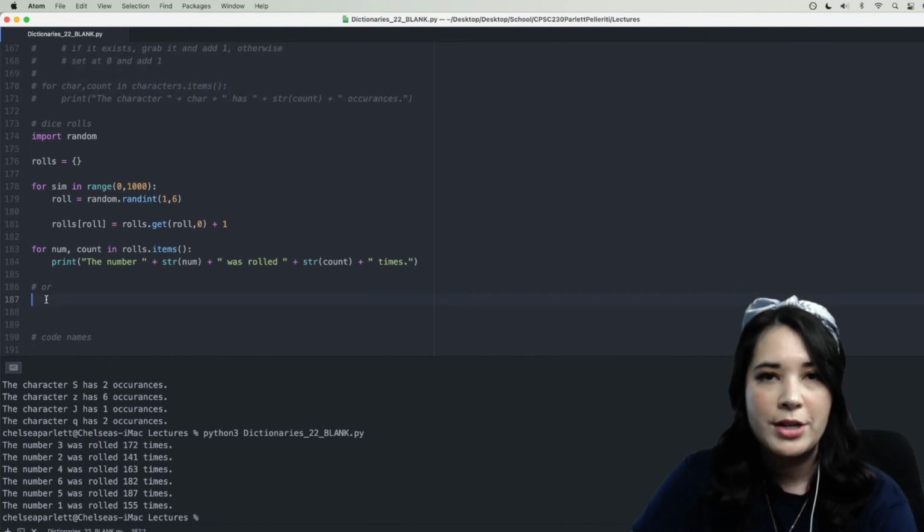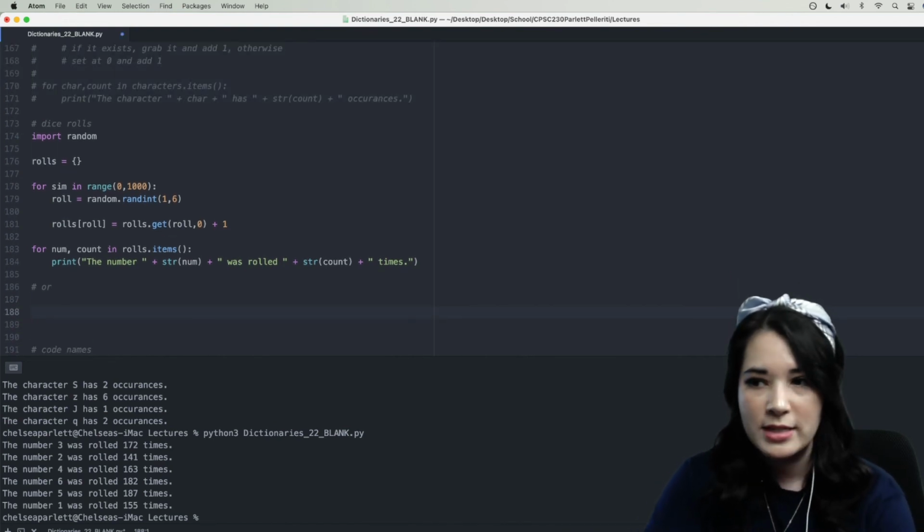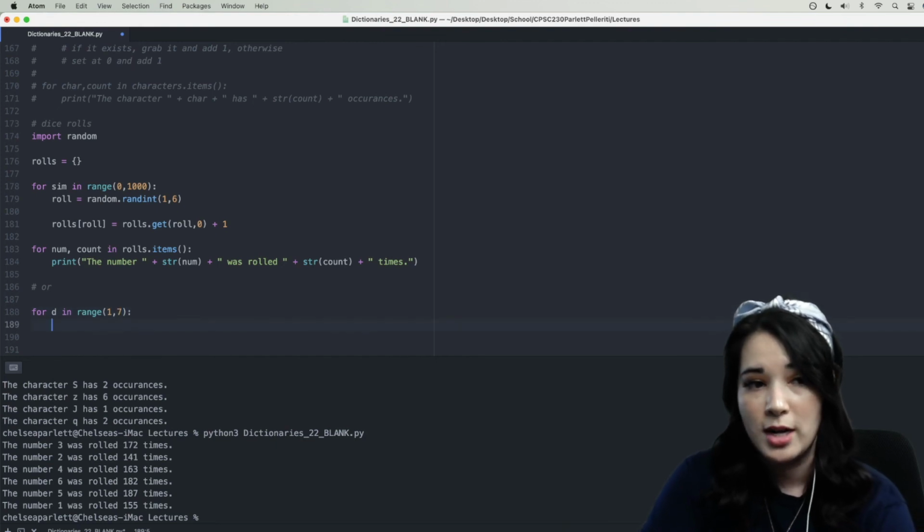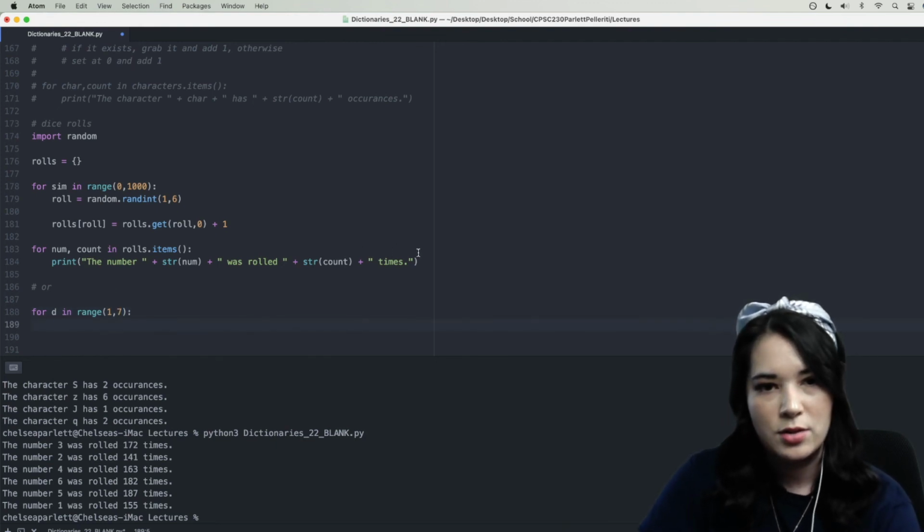Now, since we already know what the keys have to be for the different dice, what we could also do is say for D in range 1 to 7, because remember range is up to but not including, and let's just print this.